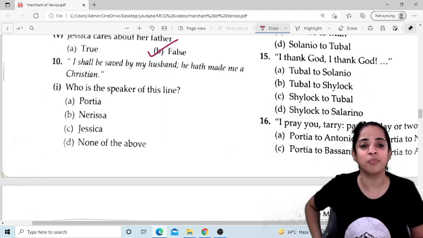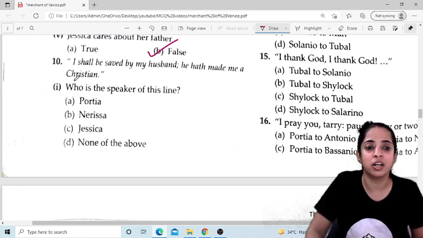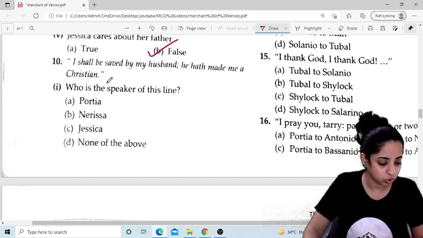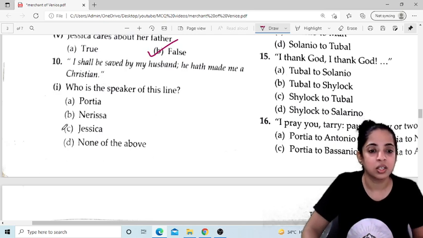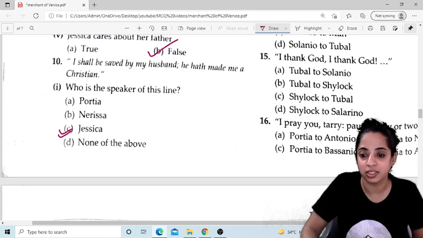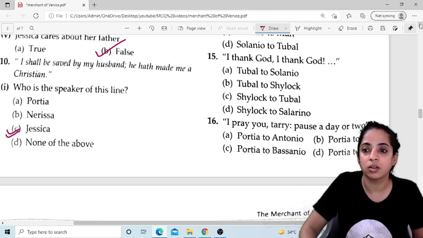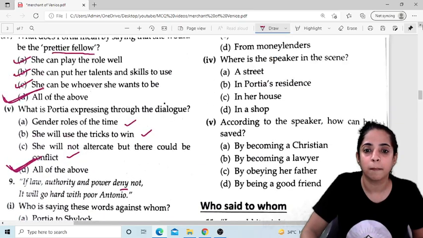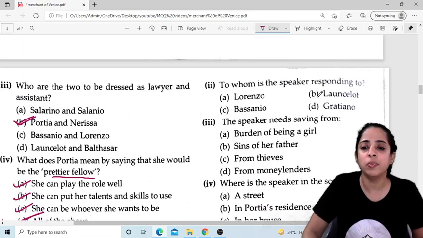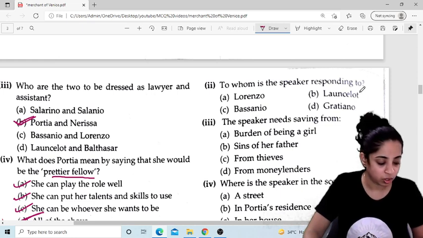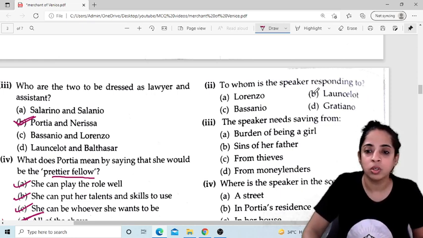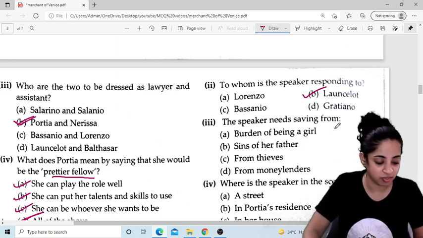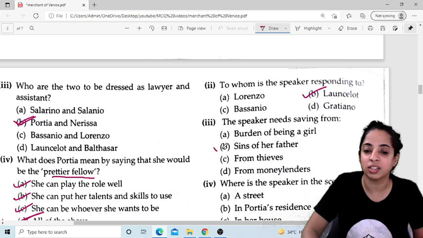"I shall be saved by my husband. He hath made me a Christian." Okay? So who said this? Jessica is the speaker of this line. Now going on to the right hand side of the page. To whom is the speaker responding? Lancelot. The speaker needs saving from the sins of her father.